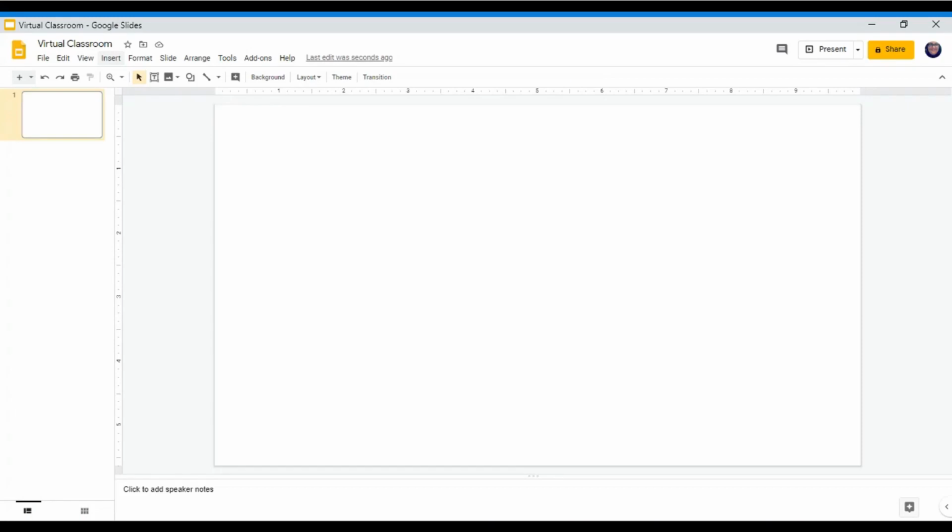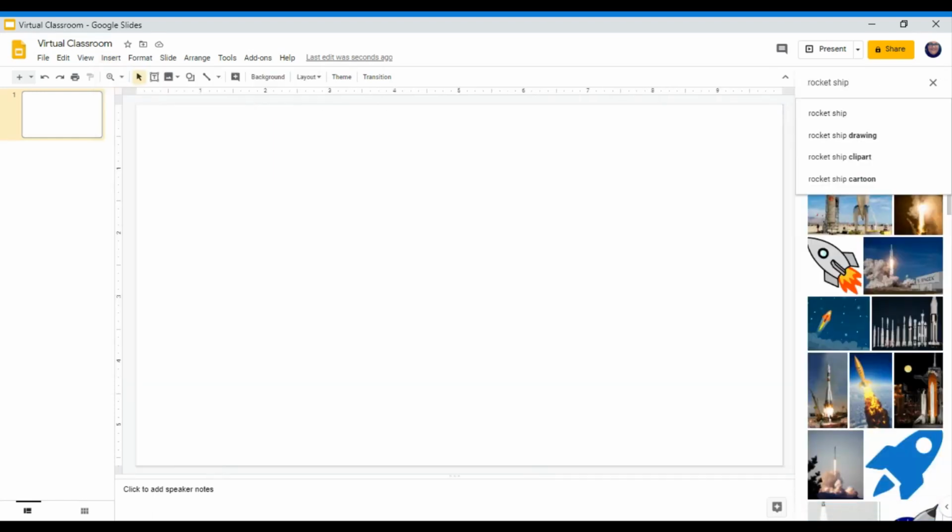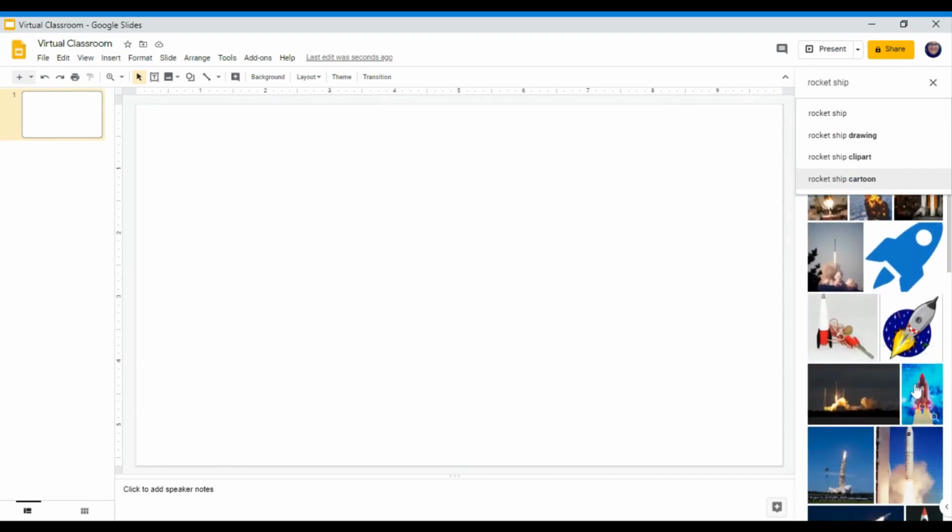Click on the Insert menu up at the top of your screen. From the drop-down menu, click on Image, and then search the web. Google Slides is part of Google Suite, so every aspect of this application is connected to the Google universe. That means that your image will be found within Google Images. Let's find one we like.